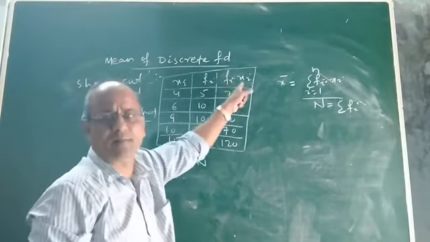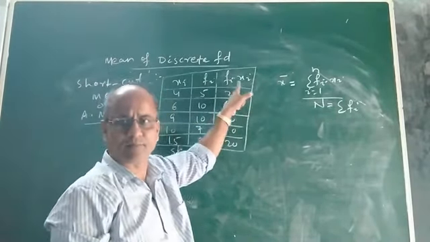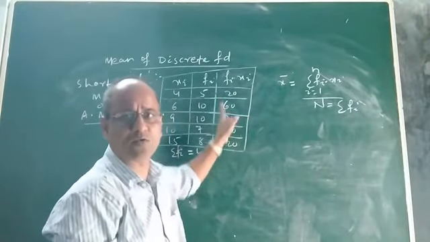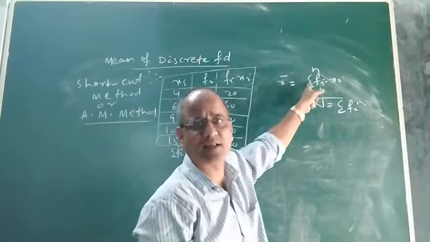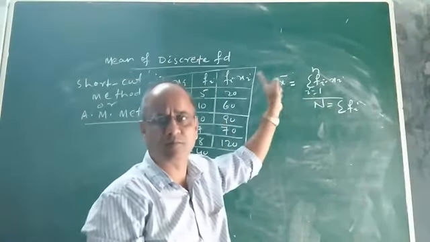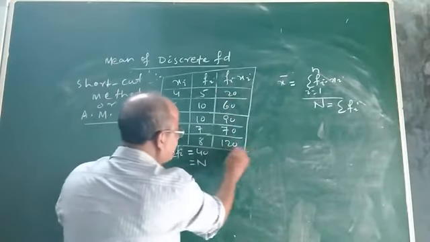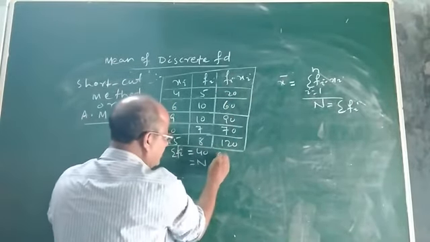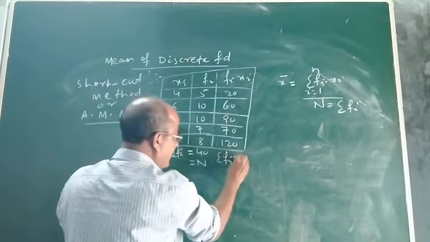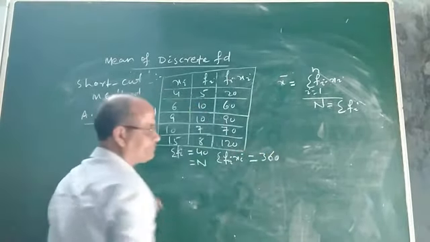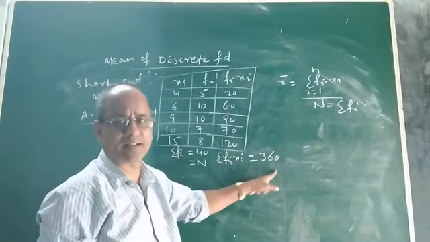After finding the products, we have to find the sum. Sigma stands for summation, the sum of the products of fi and xi. If you add these, you will get sigma fi xi equal to 360.